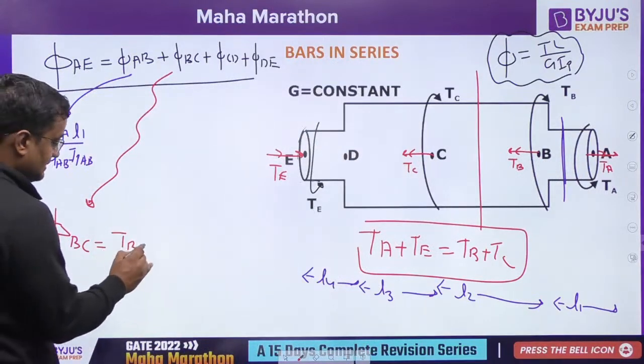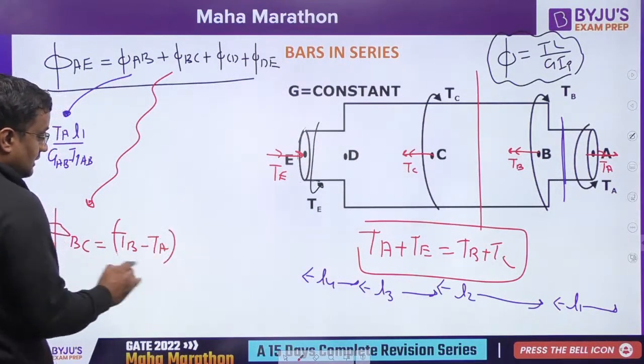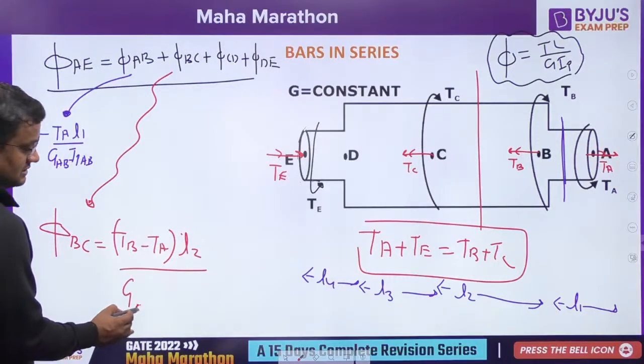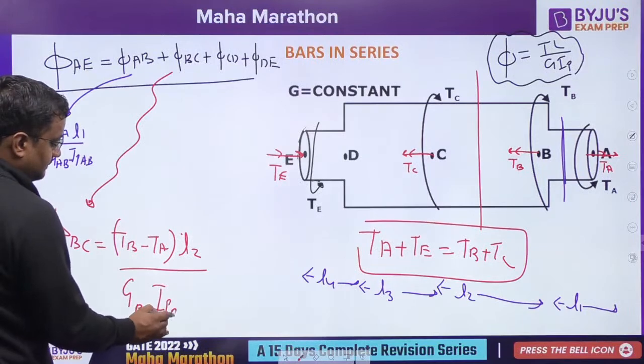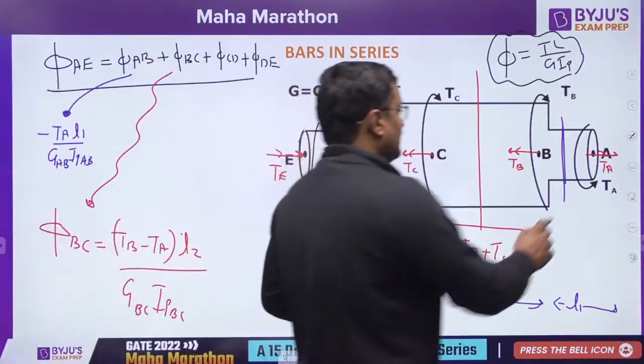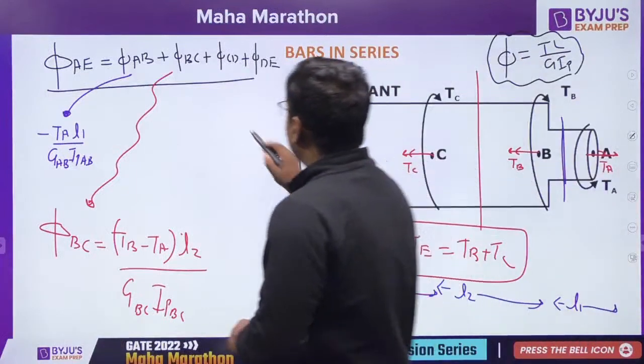So TB is plus and TA is outside, into length, that is L2, upon G of that particular section, BC, into IP of that. Yes, getting it. Friends are getting it. My commandos are getting it. Okay. Now phi CD.